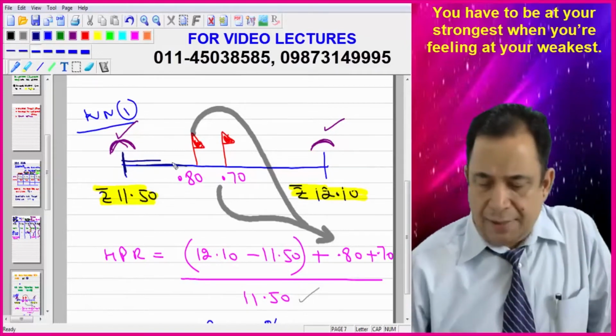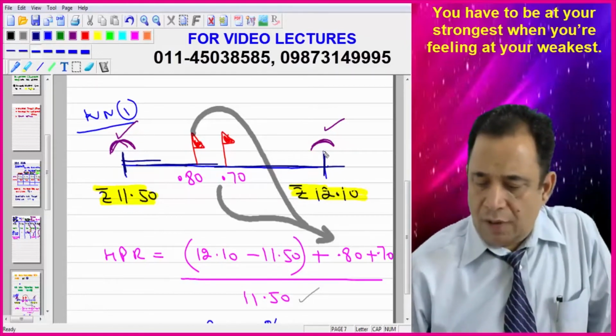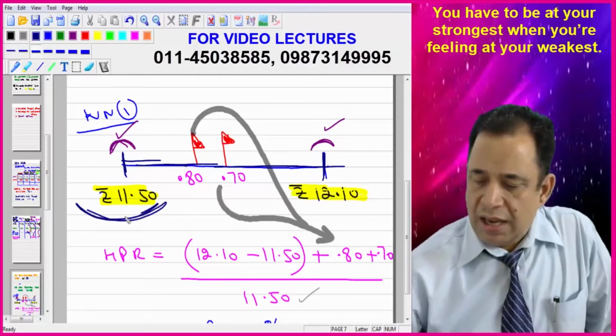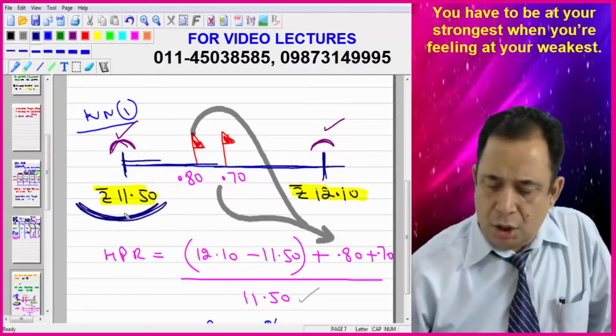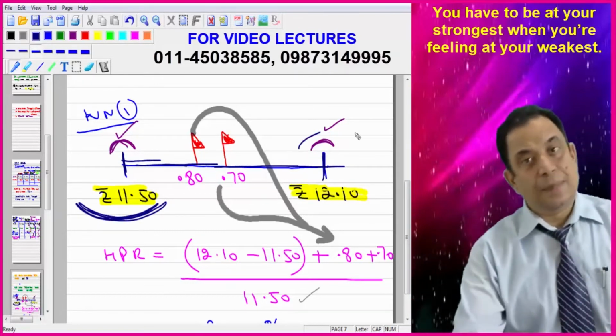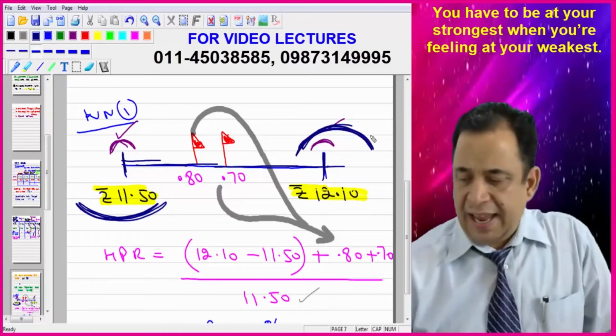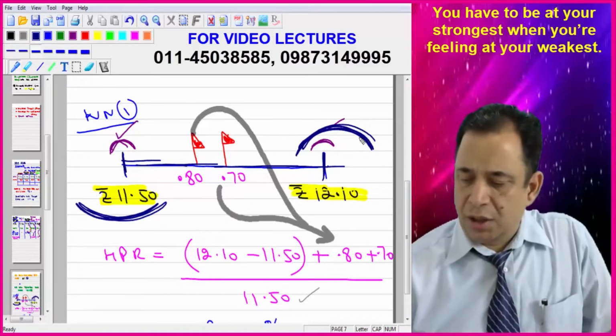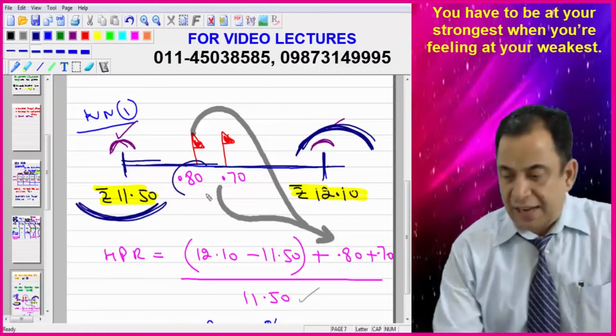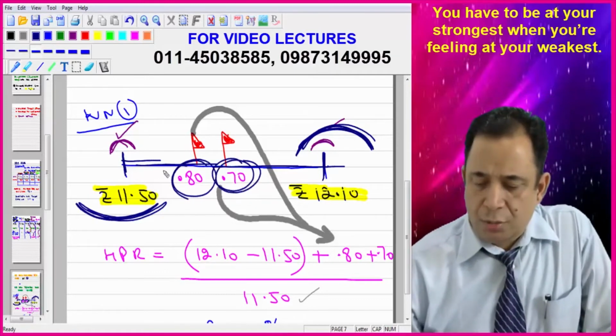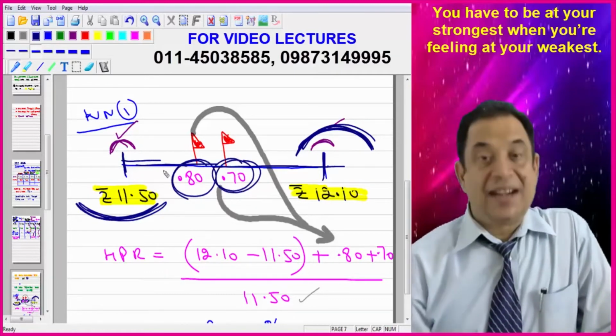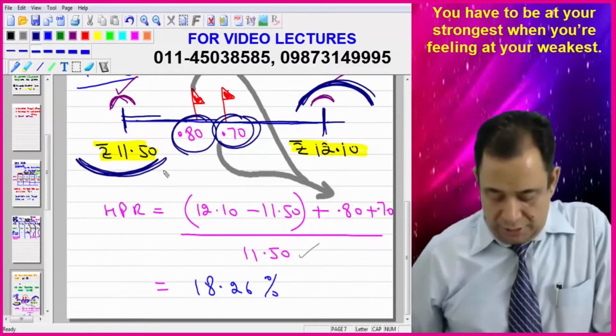So this is a timeline on the basis of which I have written 11.50 in the beginning, because NAV in the beginning is 11 rupees 50 paisa, NAV at the end is 12 rupees 10 paisa. And within the year, there are two distributions. One is 80 paisa and second is 70 paisa. Now I have to calculate rate of return.